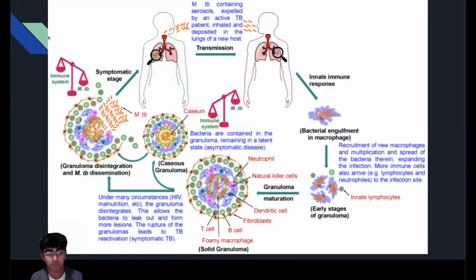This is a visual representation of MTB's disease pathogenesis, starting with the host inhaling the bacteria, and then progressing all the way to when the granuloma ruptures and the symptomatic stage begins.